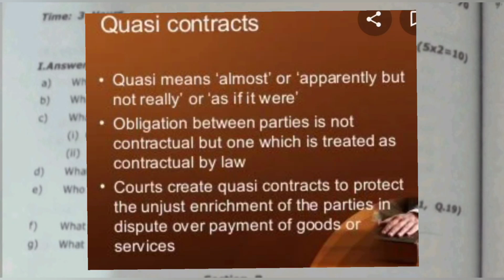What is quasi contract? So quasi contract is something almost and apparently, but not really. It is done by the court just to protect the parties' interests and keep them safeguarded, and it is not by the mutual consent of the parties. So it is not contractual. It is an obligation imposed by the court. So that is quasi contract.